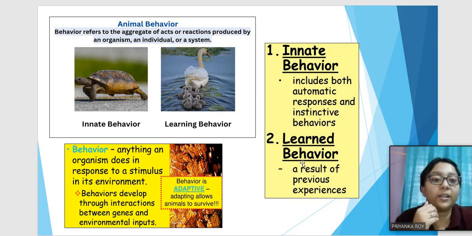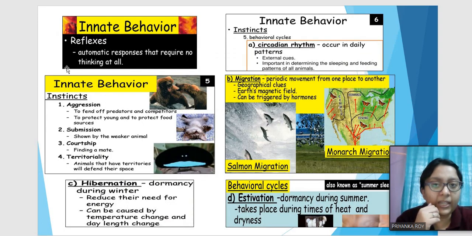So in these two kinds of behavior, innate and learned, innate behaviors are mostly reflexes, which are automatic responses, and they do not require any thinking at all. But innate behavior also includes instincts like aggression. When you have competitors or predators, there will be aggression, or to protect the young ones, there will be aggression. Submission is shown by the weaker animal. The weaker animal will submit to the powerful animal so that there is no more conflict between them.